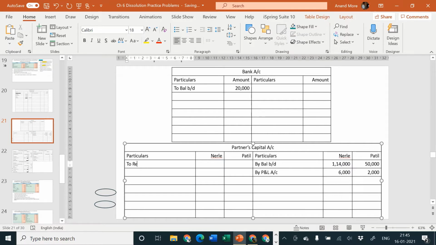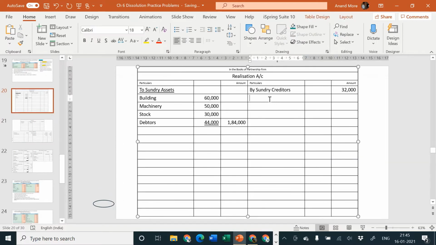To realization account, and realization account credit side by Nirle's capital. First one is machinery, second one is stock.